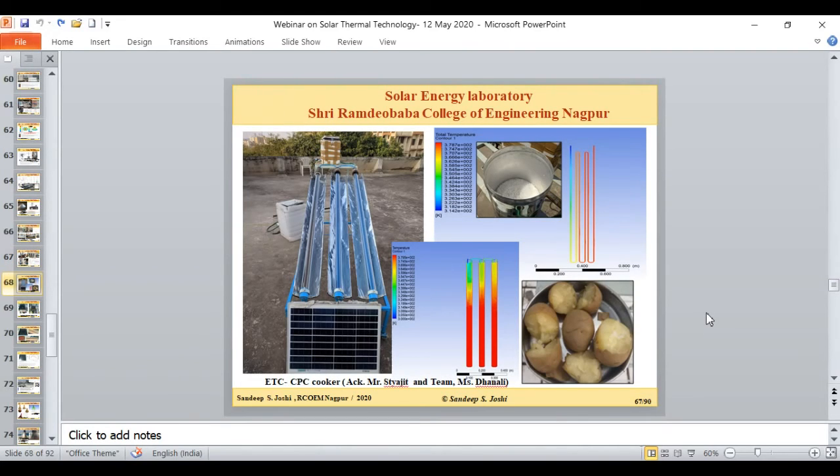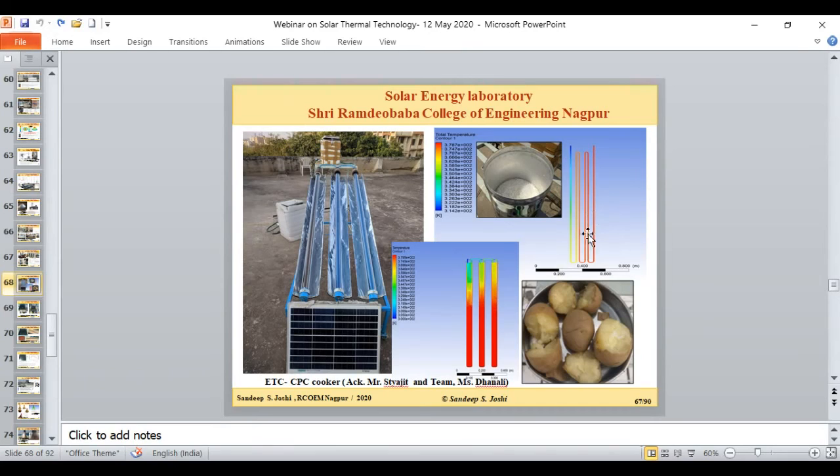Now coming to another segment, this is the segment of the solar cooking arrangement. This is one setup which was developed by my undergraduate student, and the CFD simulation is being carried forward by some PG students. In this case, this is the CPC collector, that is a compound parabolic collector, and at the receiver point we put different types of evacuated tube collector. So these evacuated tube collectors are not alone what we are using.